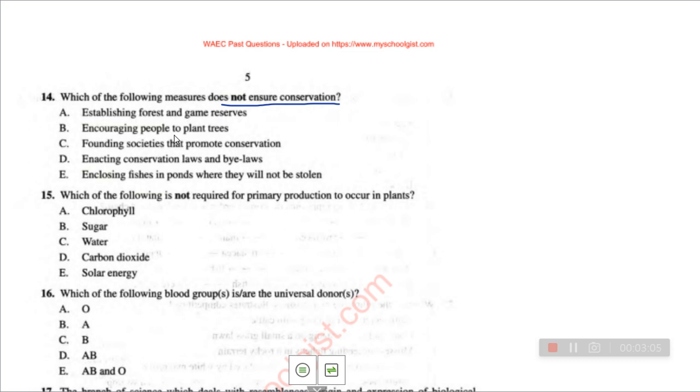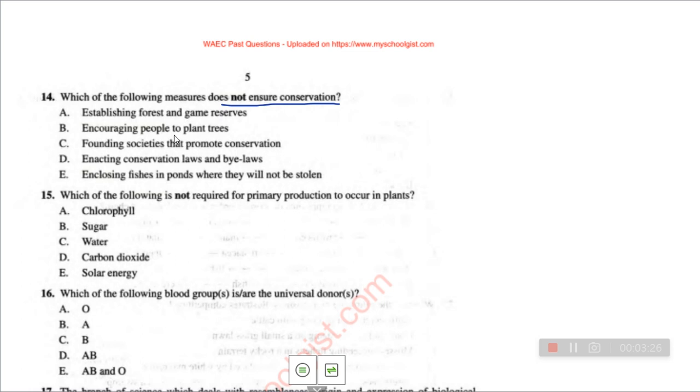It helps us to keep an organism from extinction. There are many organisms that, due to the carelessness of the way we live, have gone into extinction. So through conservation, it helps us to conserve some species of organisms.